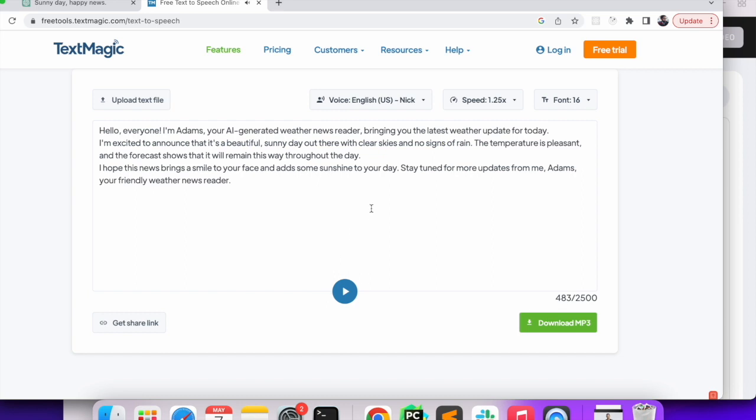Okay, so the audio is generated. I will just download this. Okay, so I have downloaded the audio. Now the next thing is maybe I can just see.